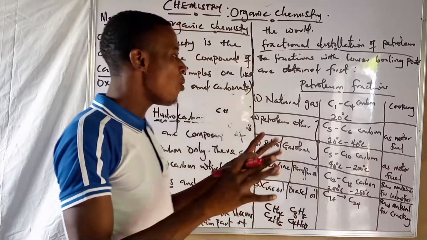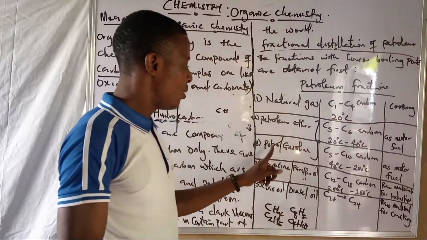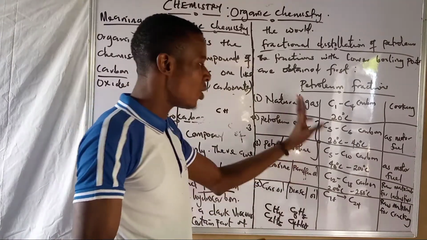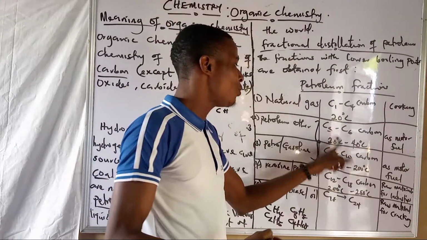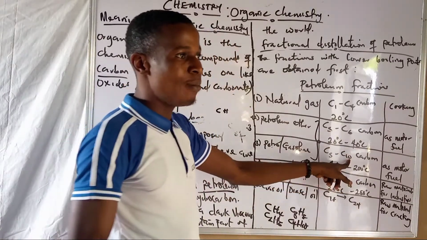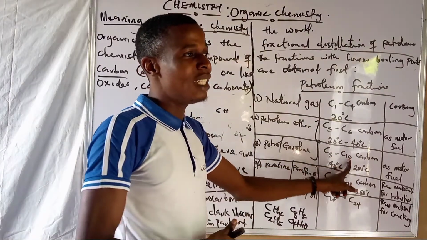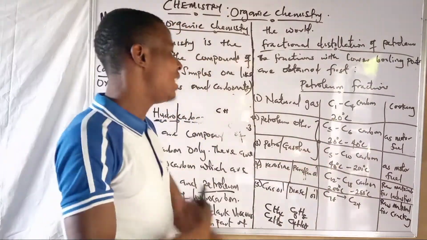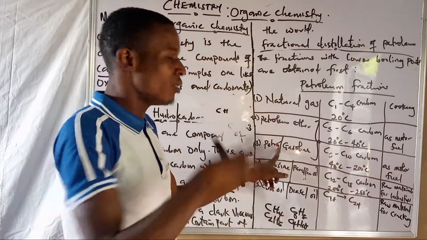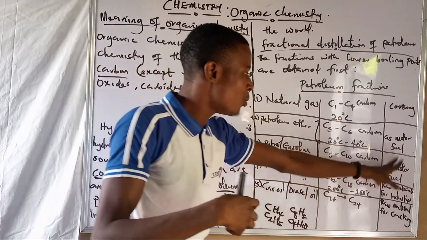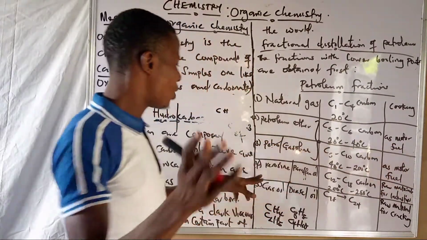This one is somehow petrol. I would like to combine these two together, petrol or gasoline. Let's call it gasoline. This one has carbon atoms from carbon atom number 5 to 10, in which we have pentane, hexane, heptane, octane, nonane, and decane. What we use this petrol for is fuel, for motorcycle fuel or motor car, and so on and so forth.